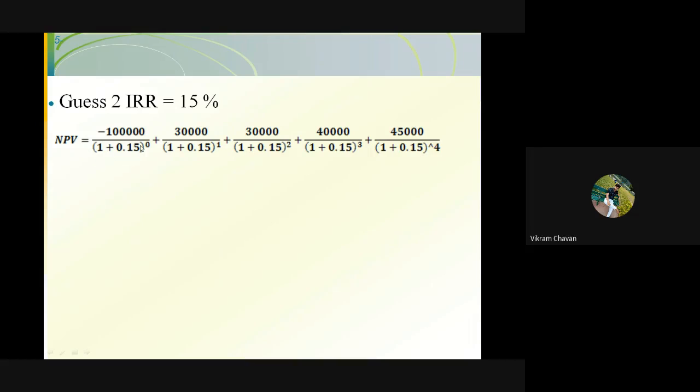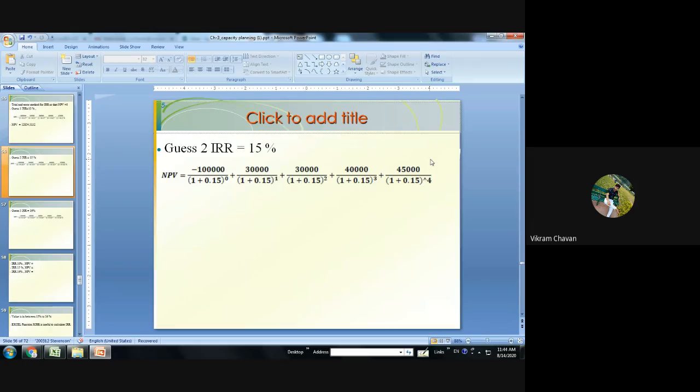Now find out the NPV value when we are considering IRR is equal to 15%. Consider 15% IRR and check what NPV value comes. So that is just our guessing, and our target is to reach NPV equal to 0.